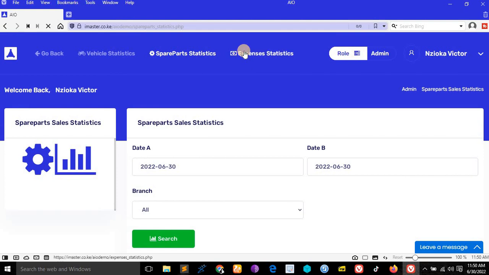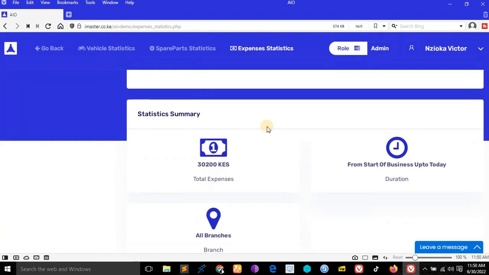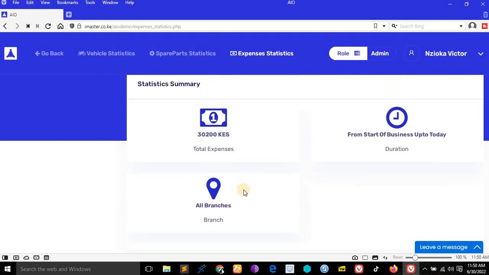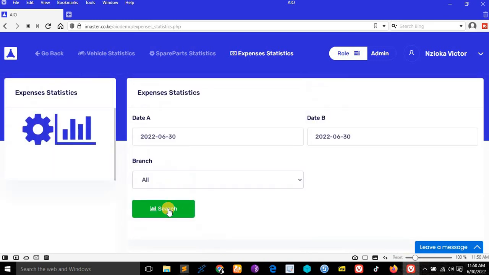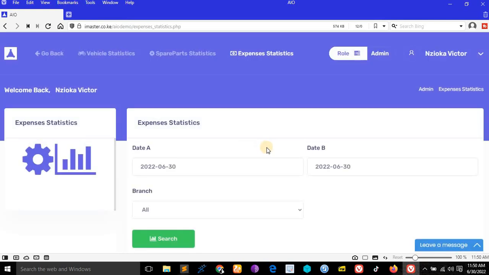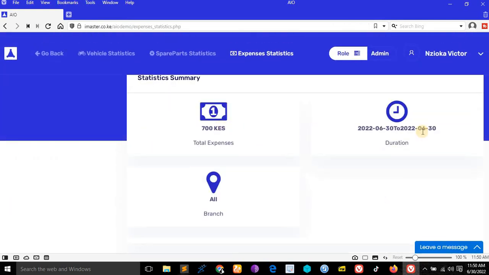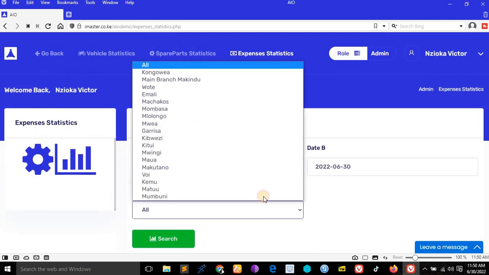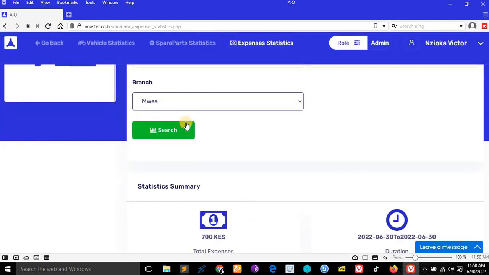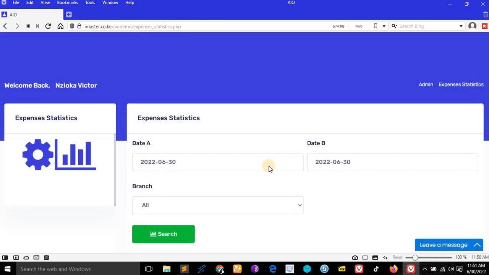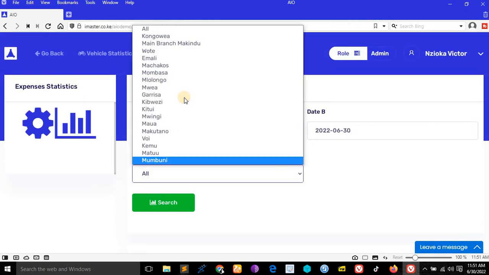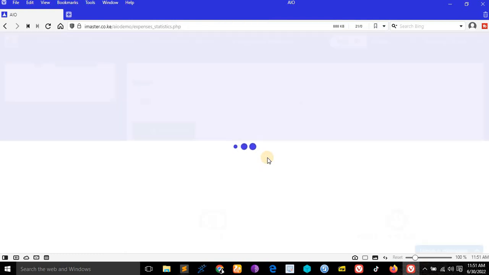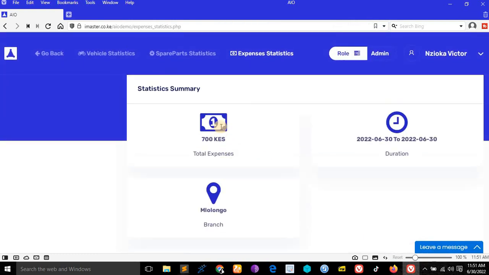So expenses: how much was spent today? You see, this is the total expenses, all from the start of business up to today, all branches. But what about when we search today's expenses? It was 700. Even the place where it was spent, just search. If you search where nothing has been spent, nothing shows. This money was spent, I think, in Mololongo, is it? Yes, Mololongo. See, the money was spent in Mololongo.